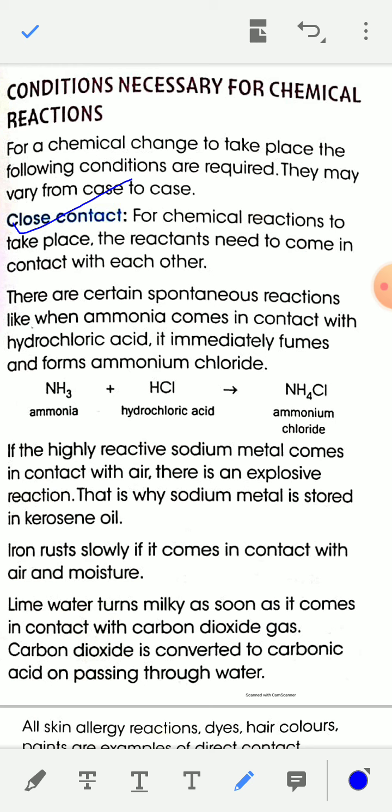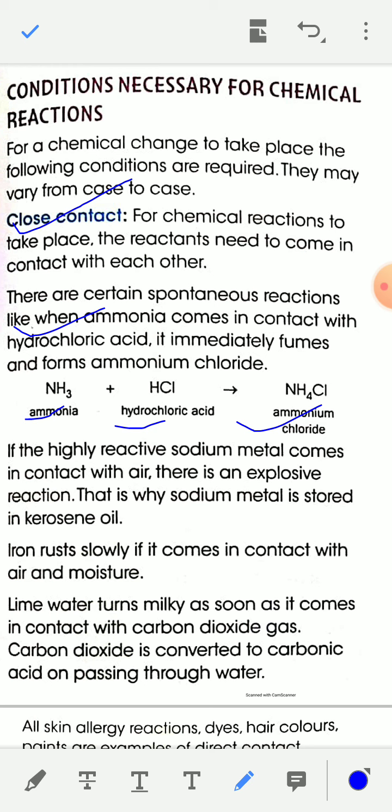For example, when ammonia gas, NH3, comes in contact with hydrochloric acid, HCl, it immediately fumes and forms white fumes of ammonium chloride, NH4Cl.